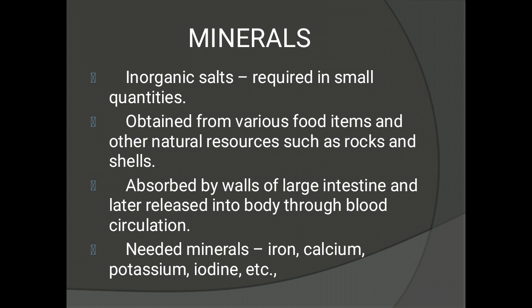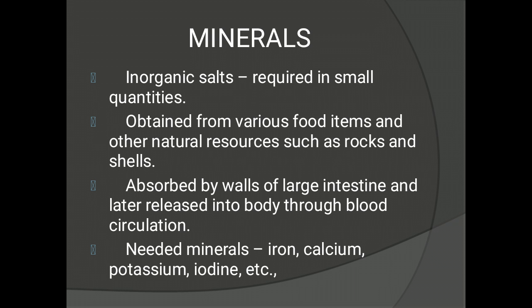Once again, minerals are inorganic salts which are required in small quantities. They can be obtained from various food items and other natural resources such as rocks and shells.